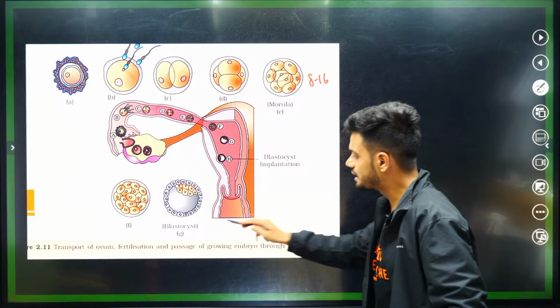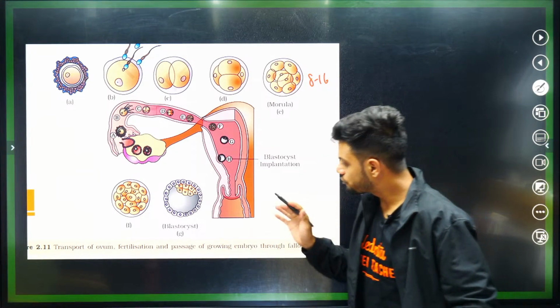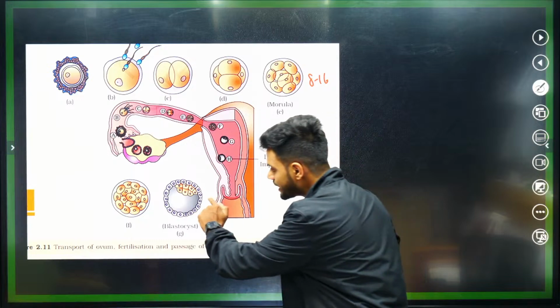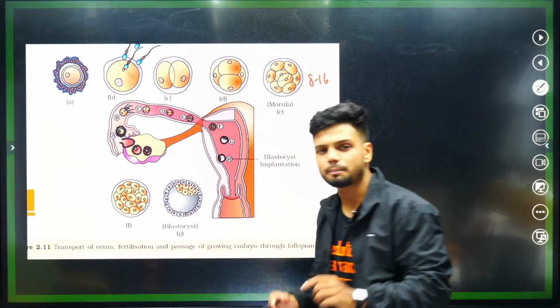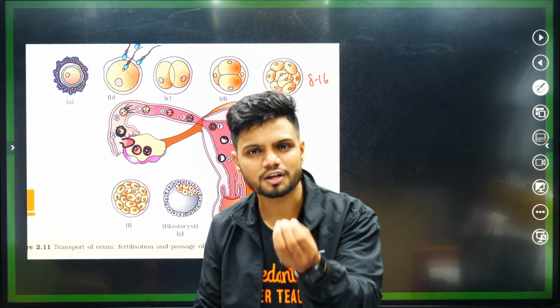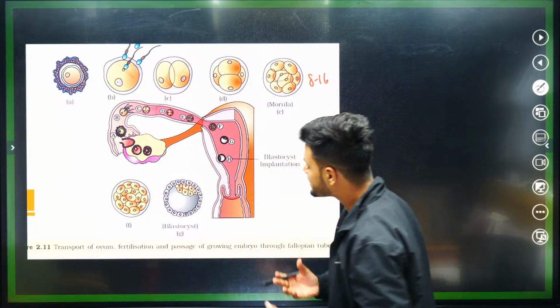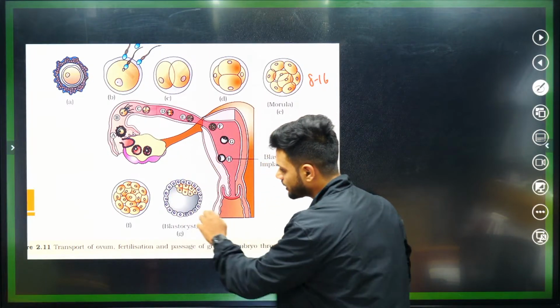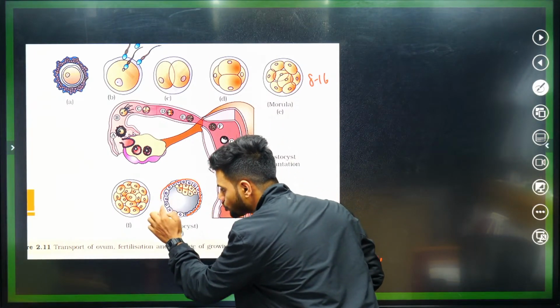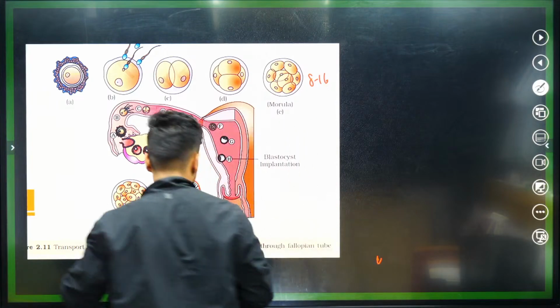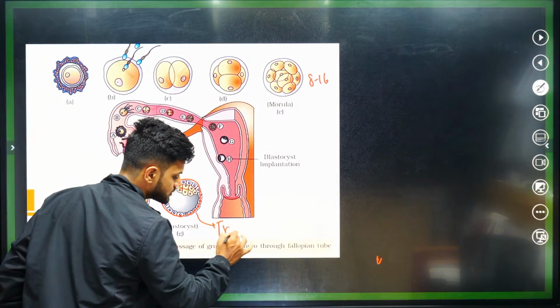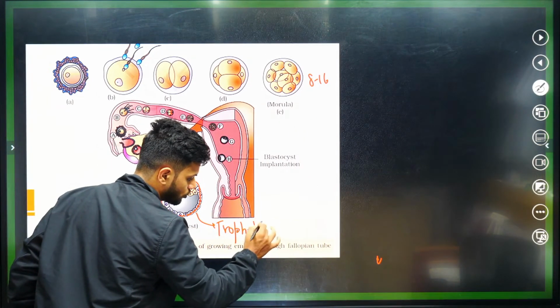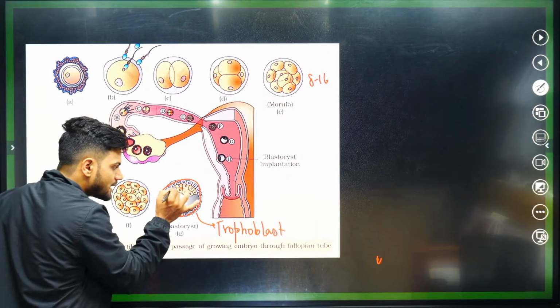Then we have the blastocyst. If you notice at the blastocyst right here, it has 2 types of arrangement. All the cells are called blastomeres. The blastomeres are arranged in 2 separate layers. The outer layer is called trophoblast. Can you see the inner part here?